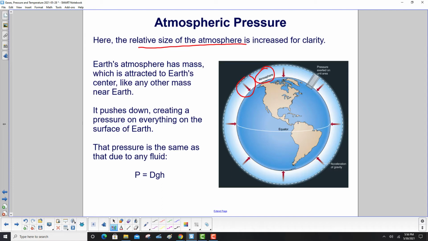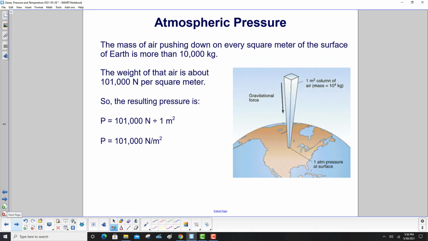Earth's atmosphere has mass, and it's attracted to Earth's center like any other mass near Earth. It pushes down, creating a pressure on everything on the surface of the Earth. That pressure is the same as that due to any fluid, density times g times h. The mass of air pushing down on every square meter of the surface of the Earth is more than 10,000 kilograms. That's a lot. The weight of that air is about 101,000 newtons per square meter.